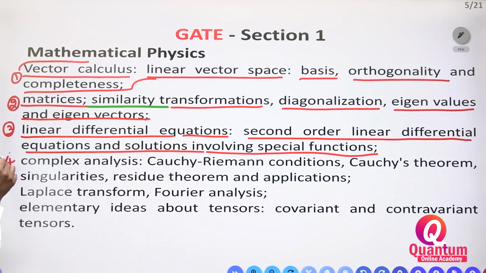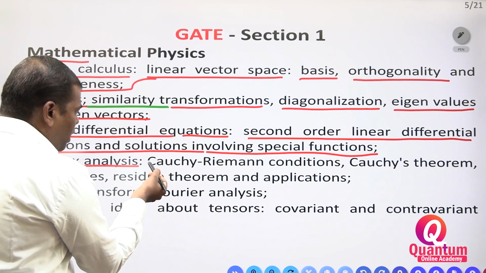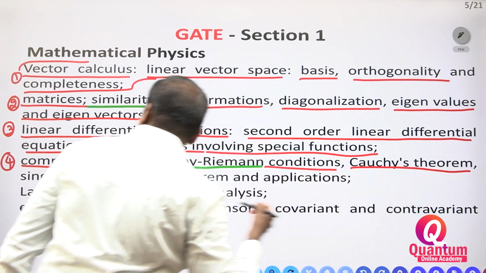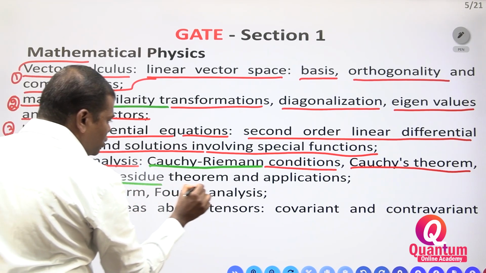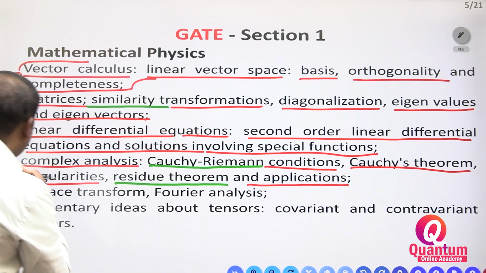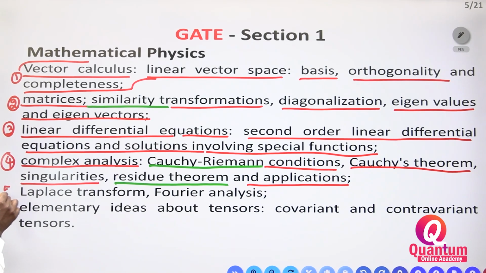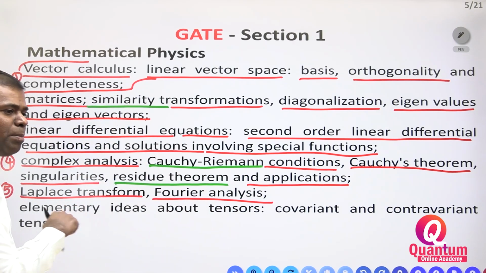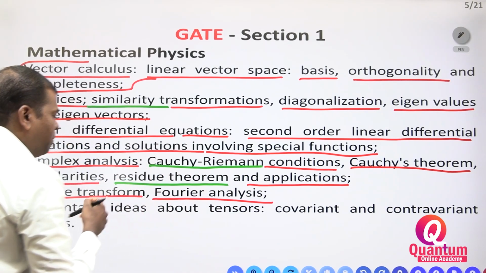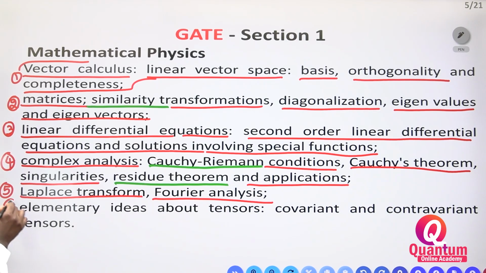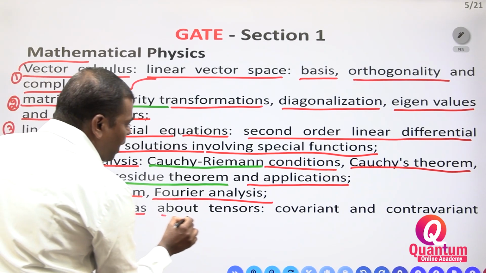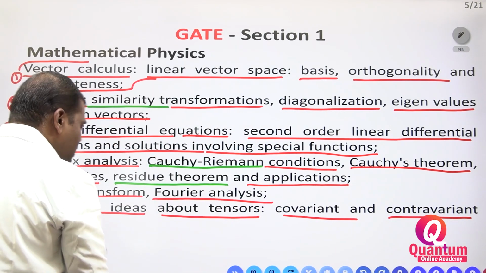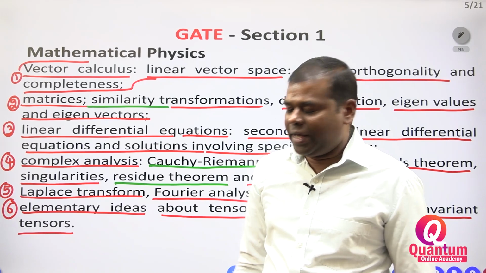The fourth one, complex analysis: Cauchy-Riemann condition, Cauchy's theorem, singularities, residue theorem, applications. The fifth one is Laplace transform and Fourier analysis, including Fourier transform and Fourier series. The sixth one is elementary ideas about tensors, covariant and contravariant tensors. Only 6 topics are there.